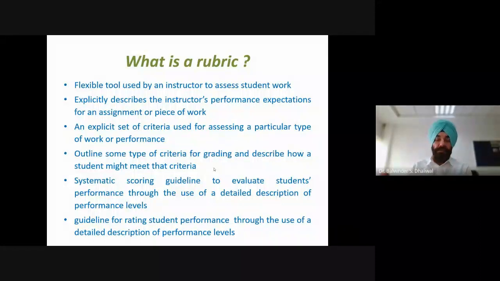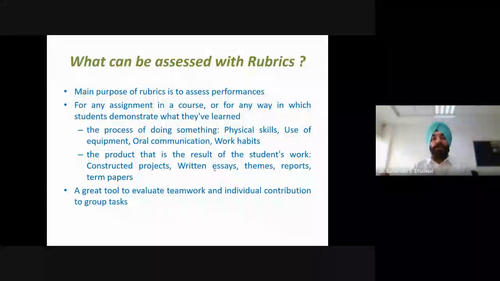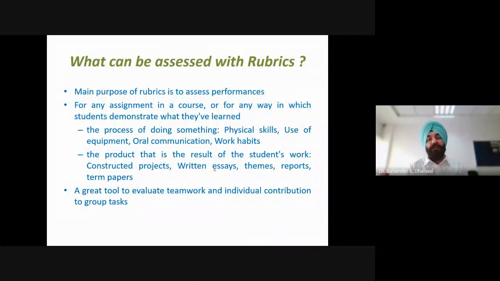So these are certain definitions of the tool rubric. Now, there is often this question of where we should apply rubrics. What can be assessed with rubrics? The main purpose of rubrics is to assess performances. So we can use this tool anywhere we want to assess performances.